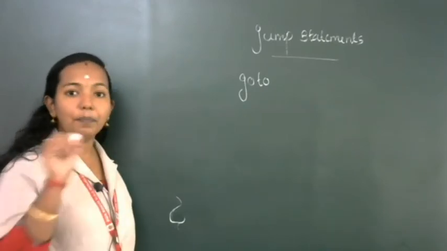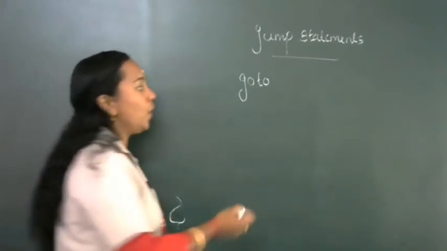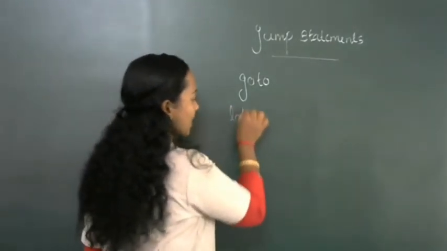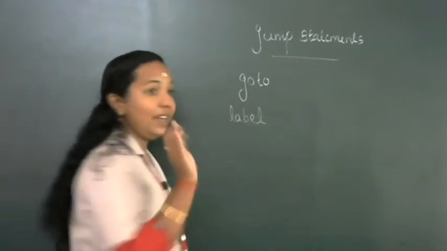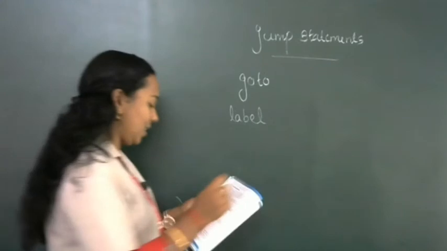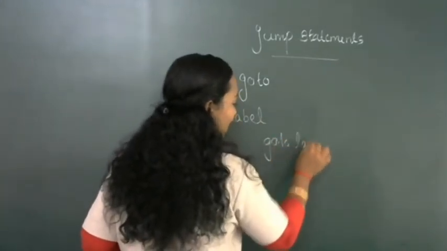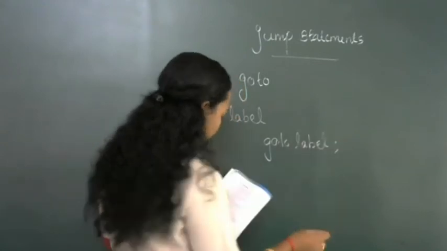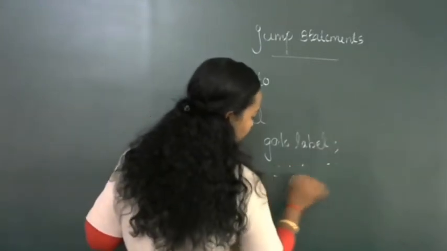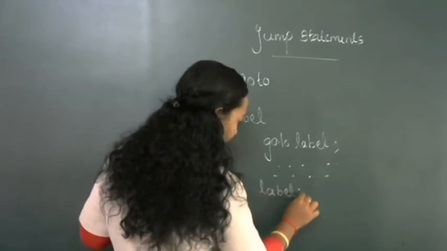When you are transferring program control from one place to another, you need to specify one more thing, that is called a label. You want to label or name that particular program section. The syntax will be like this: goto label, then these are the statements, then the label will be marked with a colon.